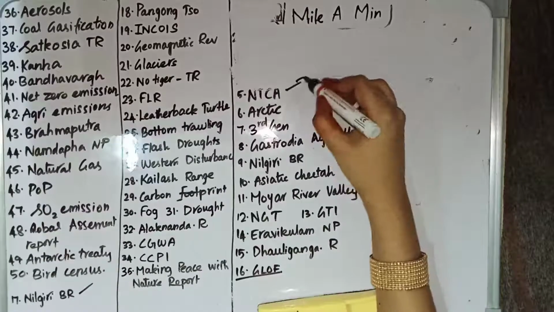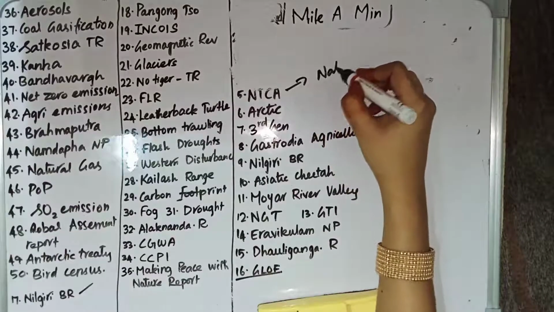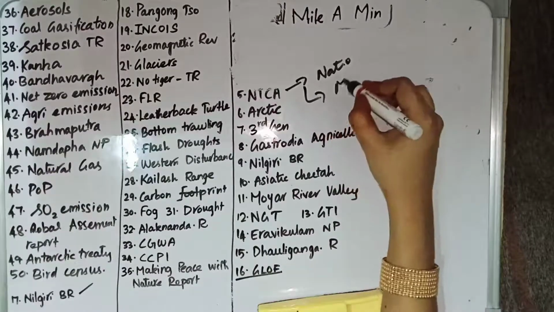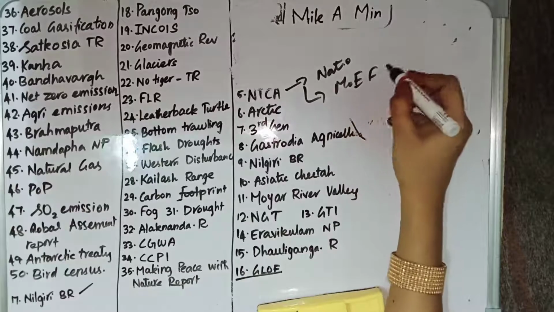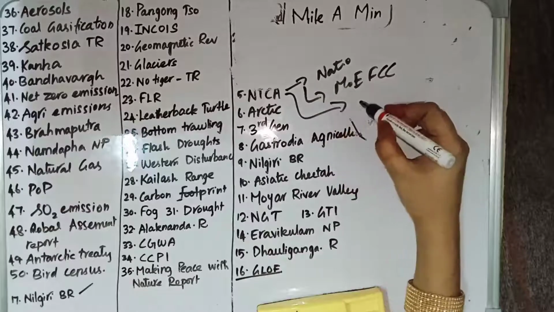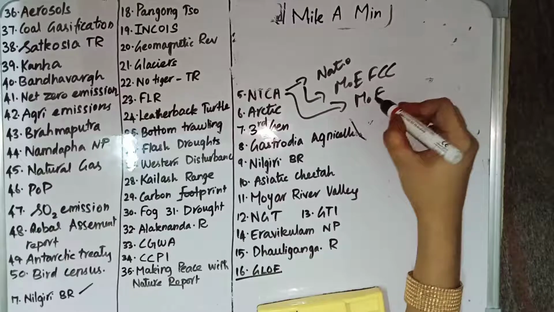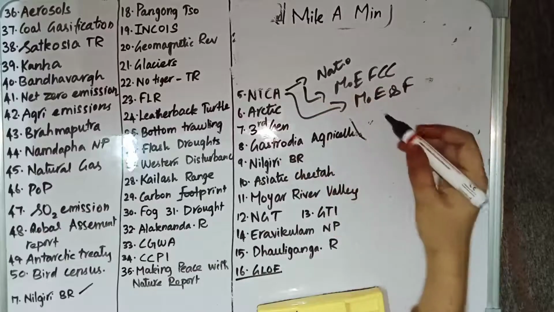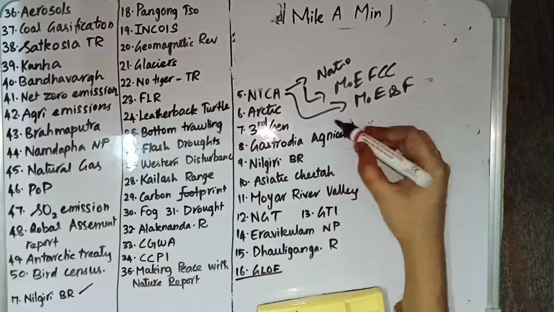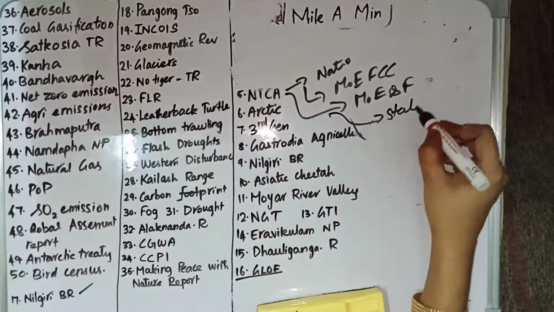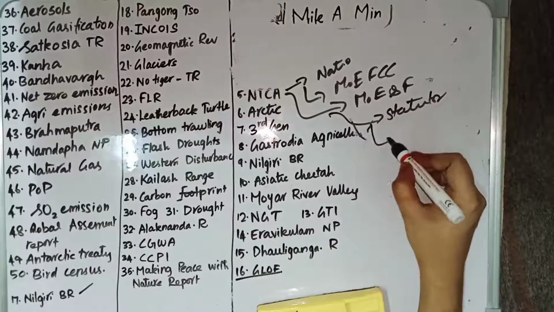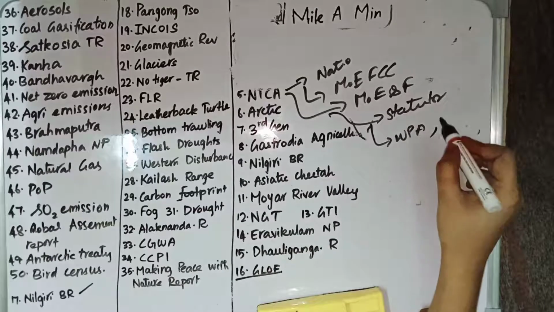Then we have NTCA. NTCA stands for National Tiger Conservation Authority. It is under the Ministry of Environment, Forest and Climate Change. The Minister of Environment and Forest is the chairman of NTCA. It is a statutory body, constituted under the Wildlife Protection Act 1972.